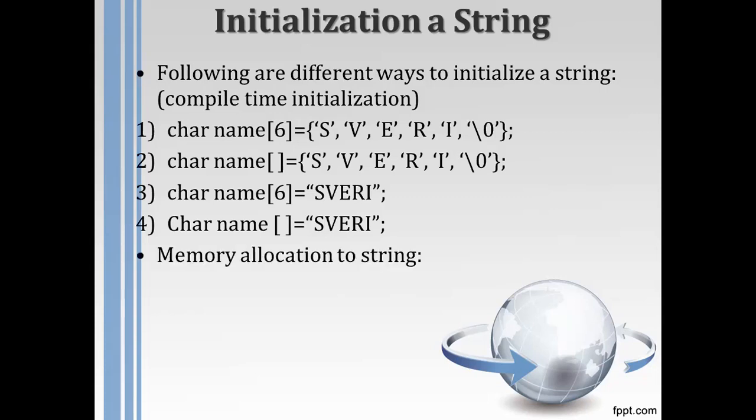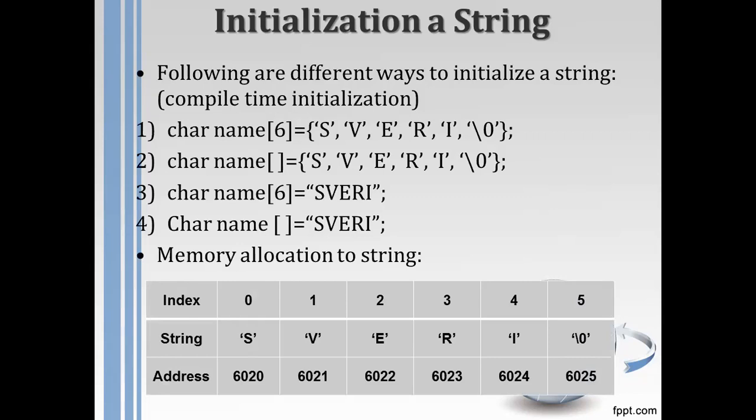So the memory allocation to the string, as I rightly mentioned, the array index always starts from 0. Now our string is sweary, and the last character is \0. As you know, for a character, 1 byte of memory space is reserved. So for every index, or every character in the string, a separate 1 byte of memory is provided. For \0 also, a separate 1 byte of memory space is required.